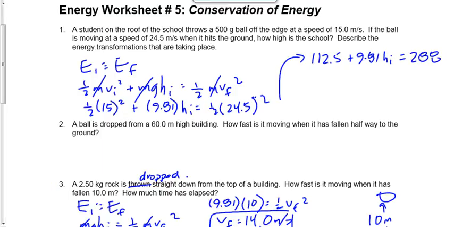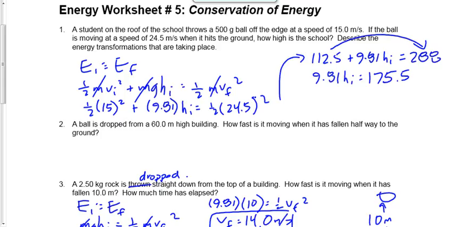How are you going to solve for HI there? Ethan, what are we going to do? Yeah, get rid of what's not attached, right? So let's take that over by subtracting. 9.81 times HI equals 288 minus 112.5. Gives me 175.5.